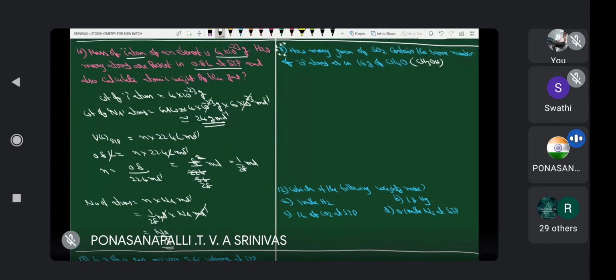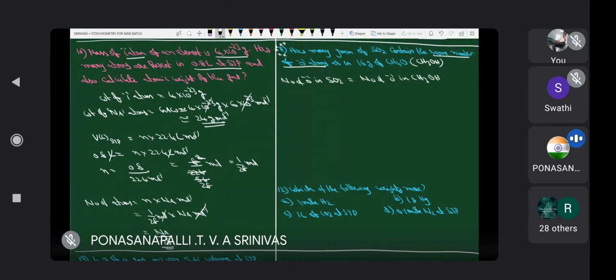Therefore, what is the concept given? Number of O atoms in sulfur dioxide must be equal to number of oxygen atoms in CH3OH. How many grams of SO2 contain the same number of O atoms? Both must contain the same number of O atoms. Therefore, what is the formula to calculate number of atoms in sulfur dioxide?